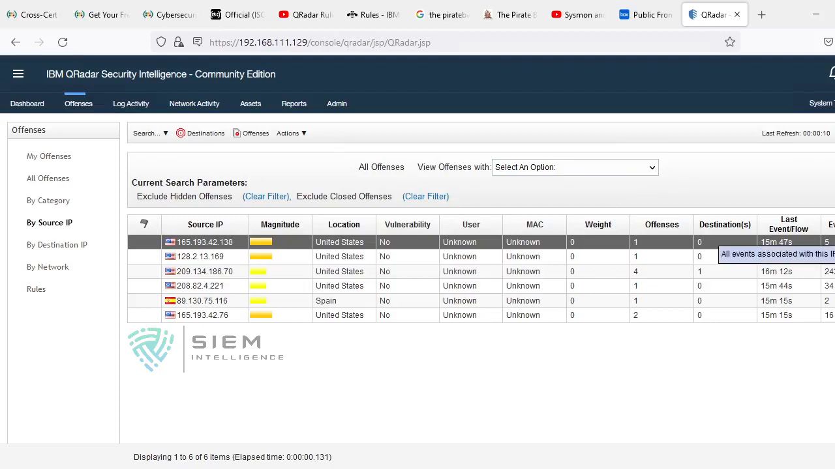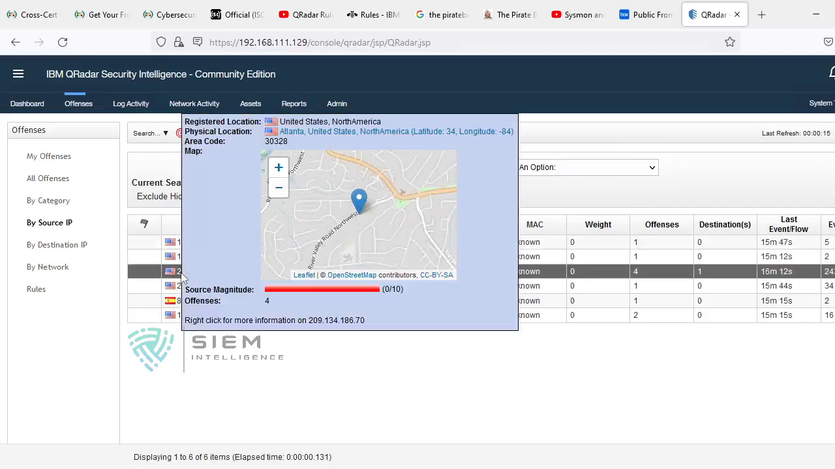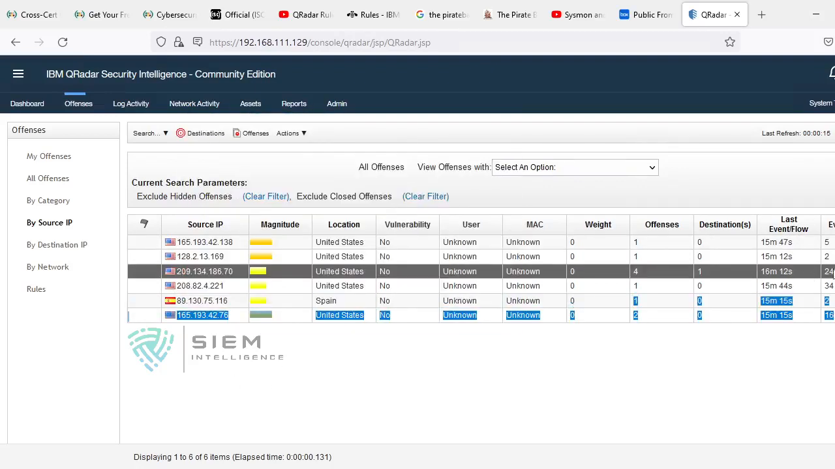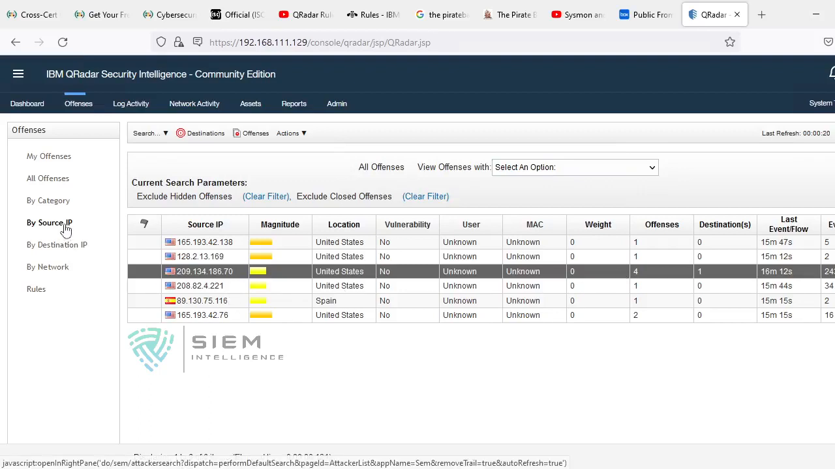There were 5 events in total with respect to this particular source IP. From this source IP, there were 5 events. Because of that, this offense was triggered. Over here, with this source IP, 243 events were triggered, and with respect to that, 4 offenses were triggered. So you can come to know by source IP.